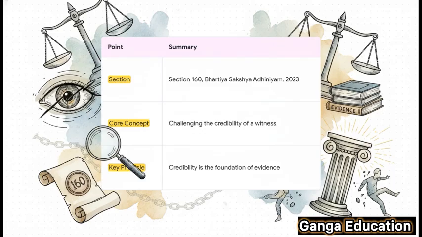So if you're in a hurry and need the key takeaways, just remember these 3 things. First, the section number is 160 of the Bharatiya Sakshya Adhiniyam. Second, its whole purpose, its core concept, is about challenging a witness's credibility. And third, the key principle behind it is that credible evidence is the foundation of justice, and courts need a way to filter out the unreliable stuff.